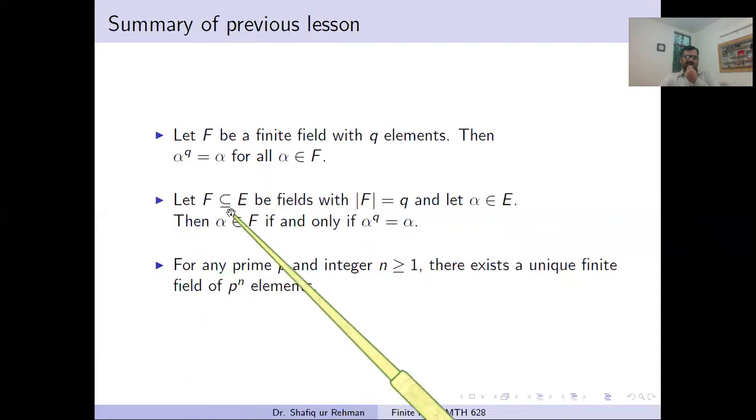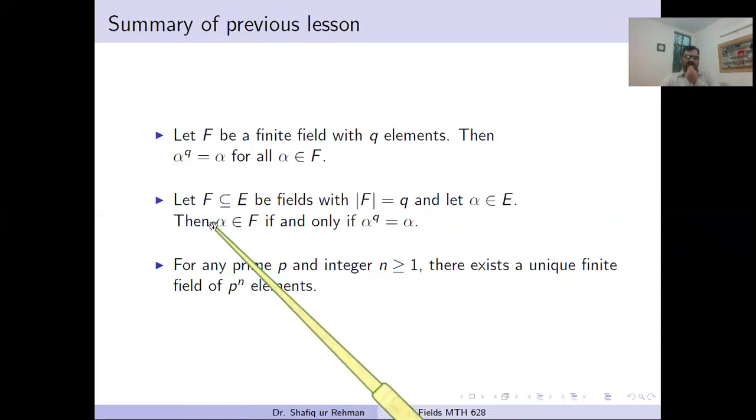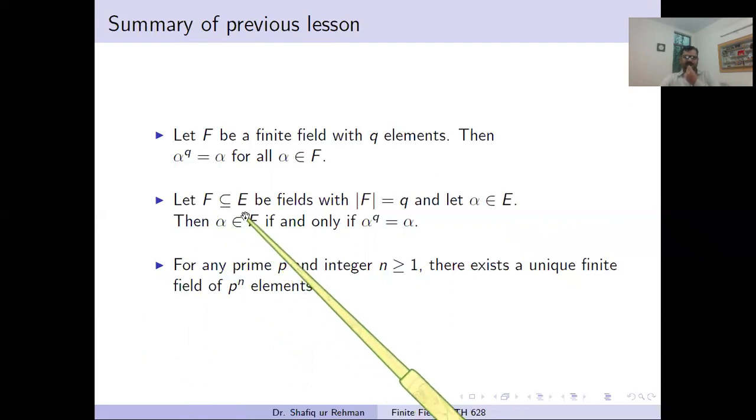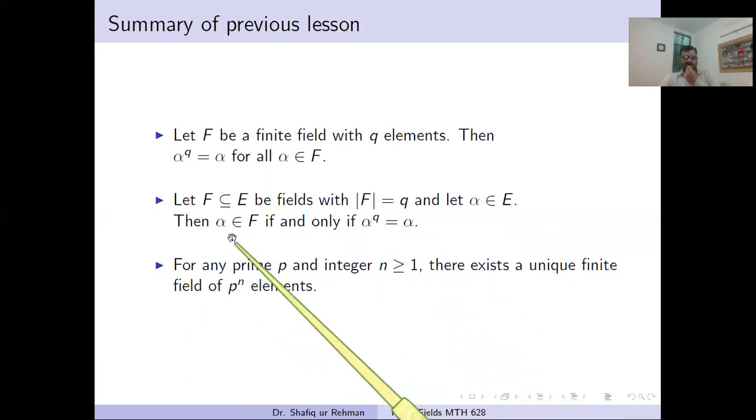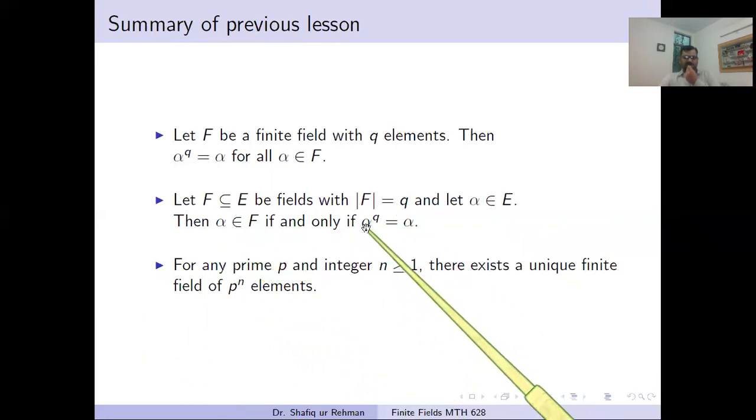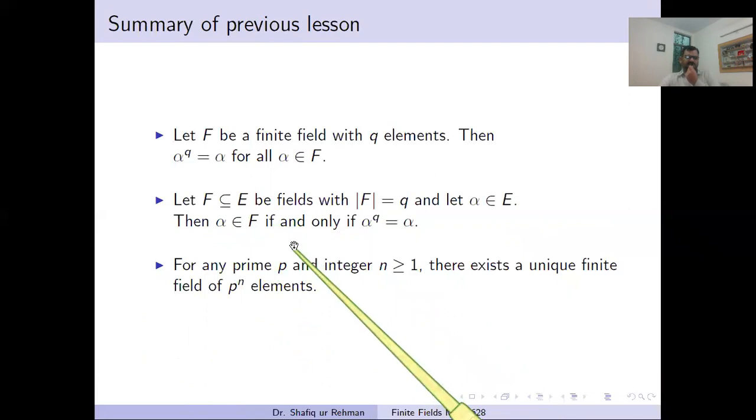And this is the second theorem. It's a corollary. You remember, if we have a field extension, F is a subset of E, and F has cardinality q, then each element of E whose power satisfies this relation must be in the field F. And by using this, we proved the existence and uniqueness.